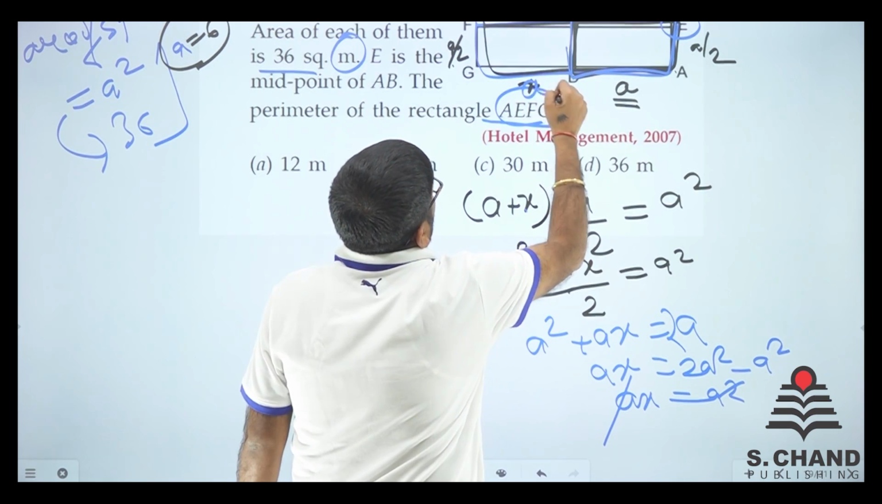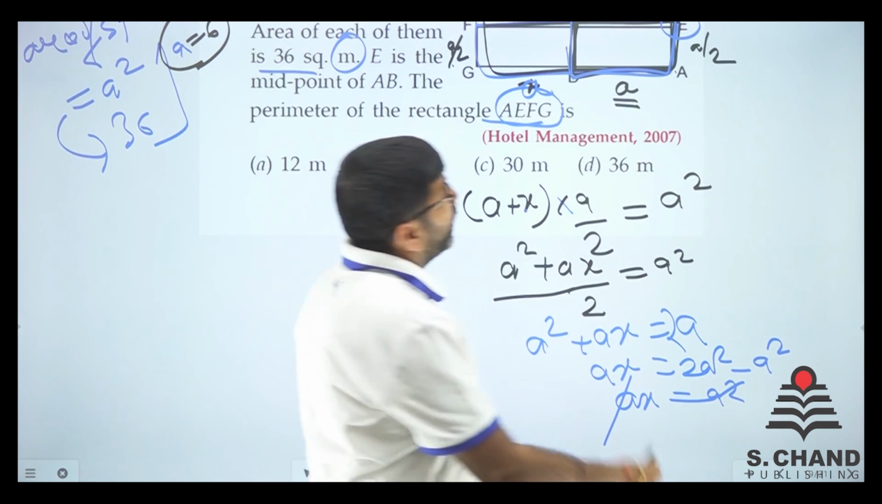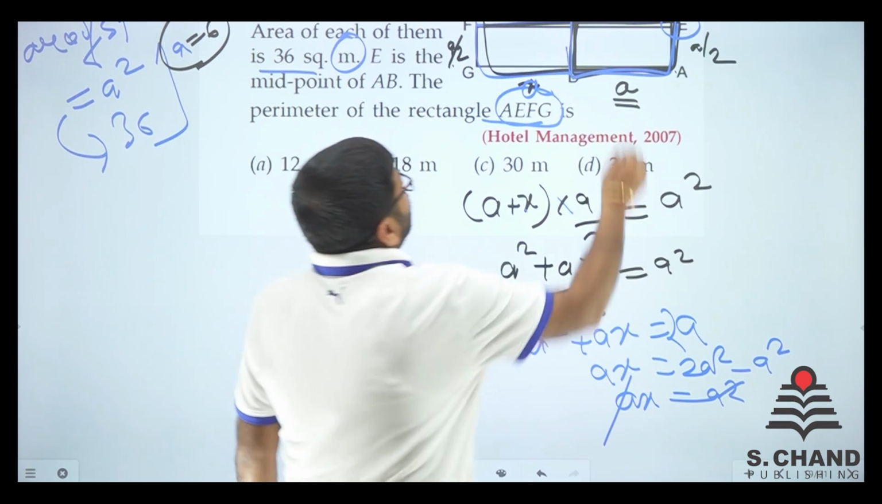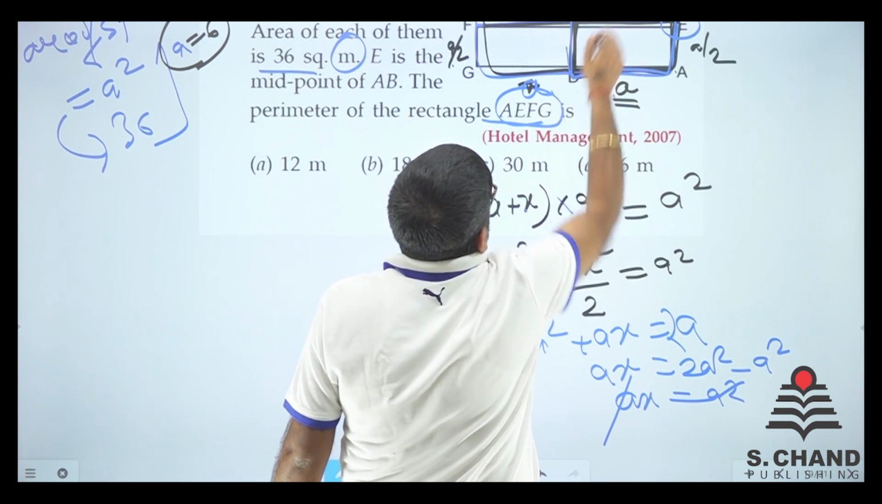That means this is also a and this is also a. Now we need to find out what? The perimeter. So a plus a plus a plus a. We have 4a here.